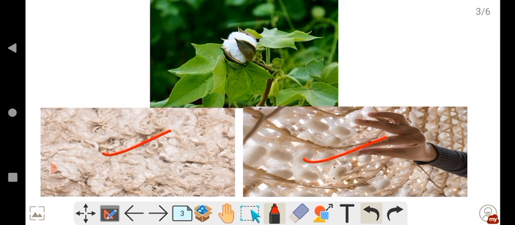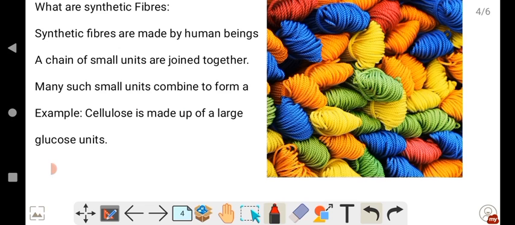So this you have learnt in your earlier classes, and these fibers are called natural fibers because they are available in nature. So children, now let us continue the session with synthetic fibers.